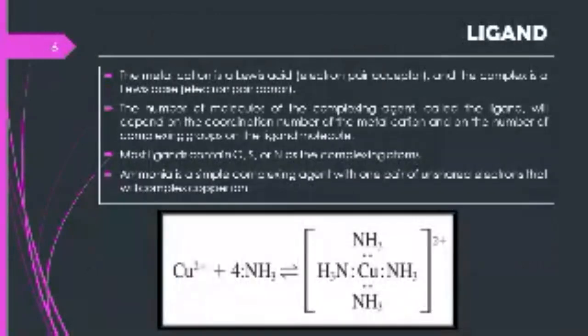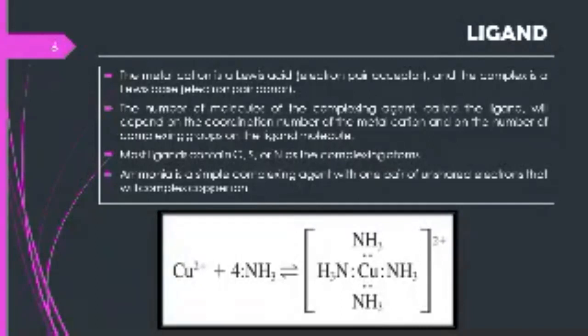So, what is a ligand? The metal cation is a Lewis acid, an electron pair acceptor, and the complexing agent is a Lewis base, which is an electron pair donor. The number of molecules of complexing agent, called the ligand, will depend on the coordination number of the metal cation and on the number of complexing groups on the ligand molecule. Most ligands contain oxygen, sulfur, and nitrogen as the complexing atoms.